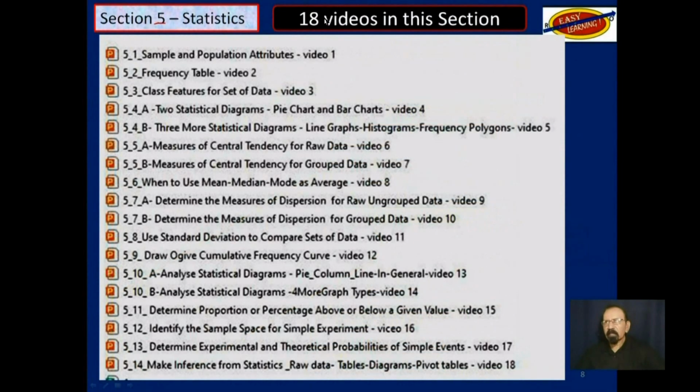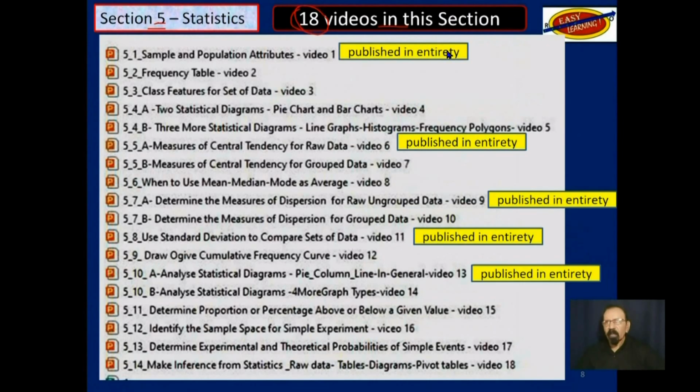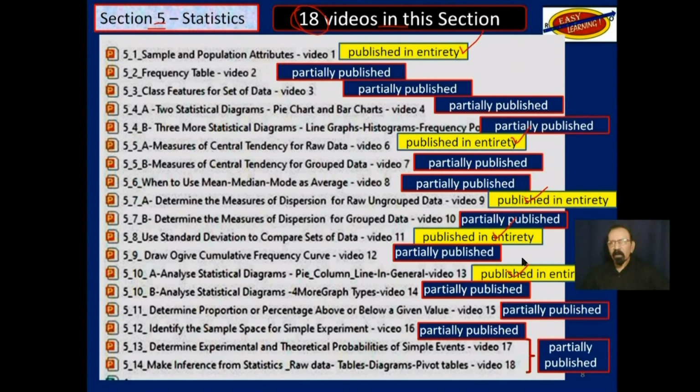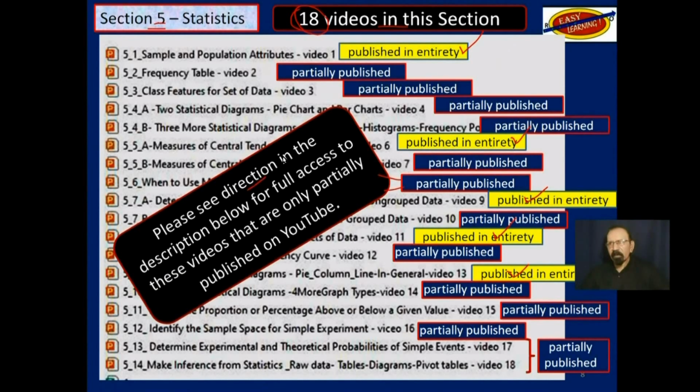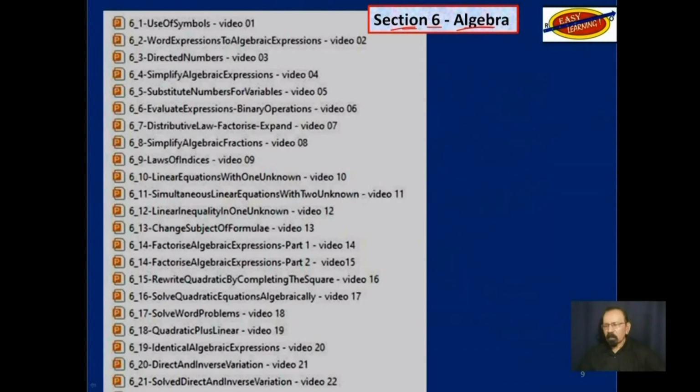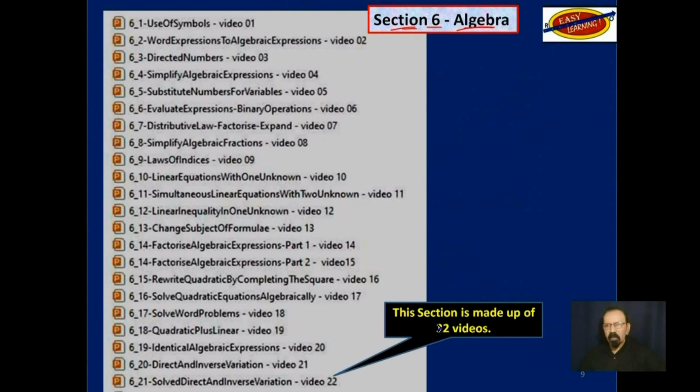Section 5, statistics. It has 18 videos, and out of those, these 5 indicated with yellow here have been published on YouTube in their entirety, and the others only partially published. Again, please see directions in the description below for full access to these videos that are only partially published on YouTube. We are now at section 6, algebra, and this section consists of 22 videos.